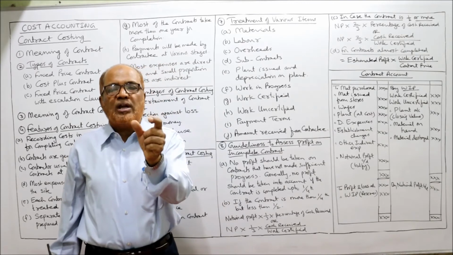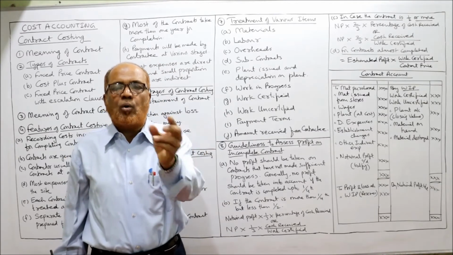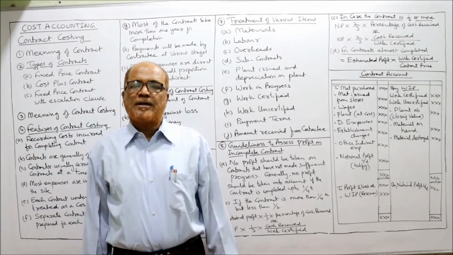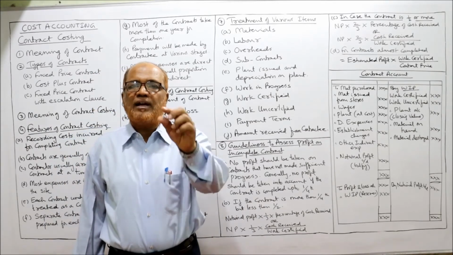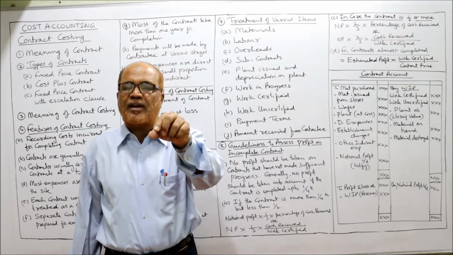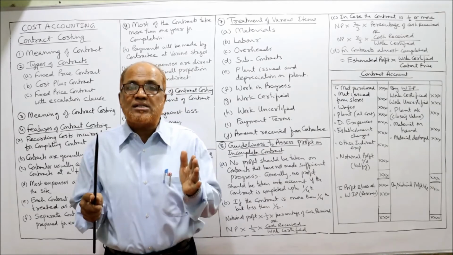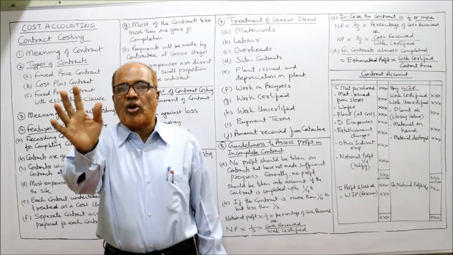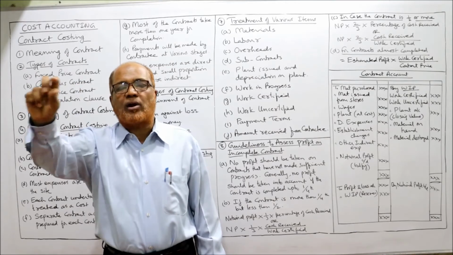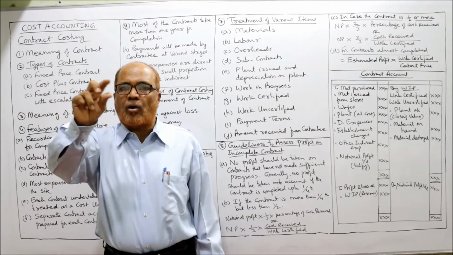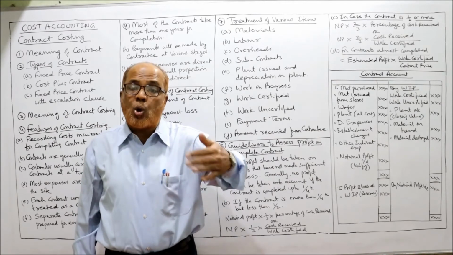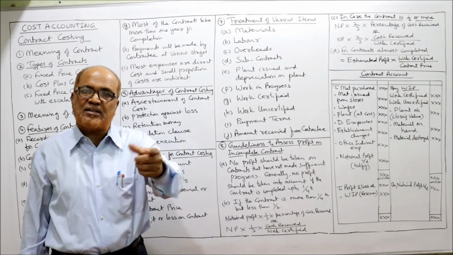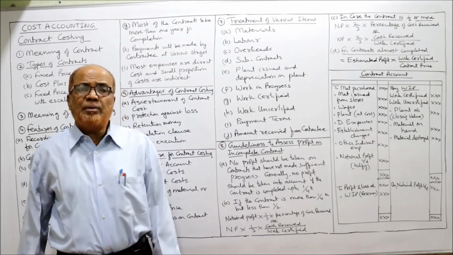Suppose the plant is used only for a small duration, like 2-3 months, then only depreciation will be calculated and debited to the contract account. Next, work in progress. On the credit side of the contract account, we will take work in progress, which includes work certified and work uncertified, if the contract is incomplete. If the contract is completed, then work in progress will not be taken; it will be taken by contract price, from the contractee. But if the work is still going on, incomplete, then we take work in progress, which consists of work certified and work uncertified. What do you mean by work certified?